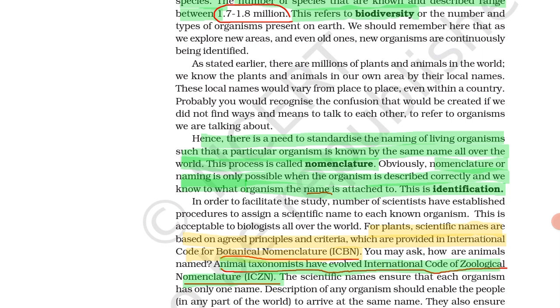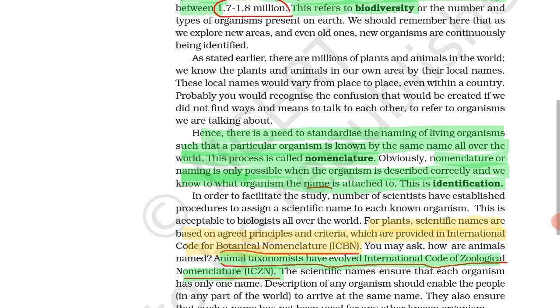These are for plants. Similarly for animals, it is given in the International Code for Zoological Nomenclature.